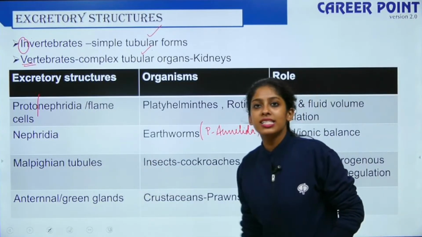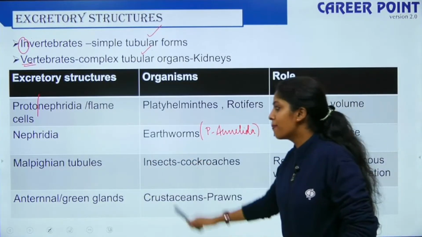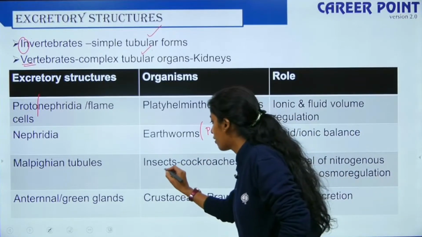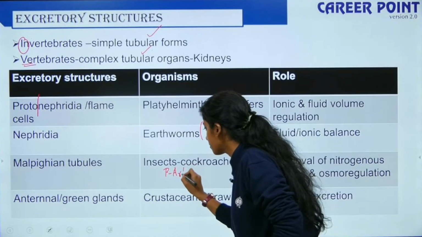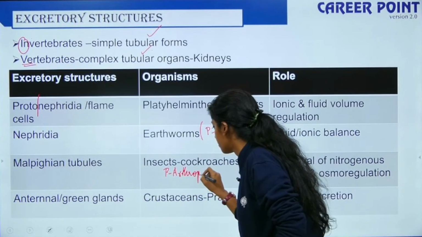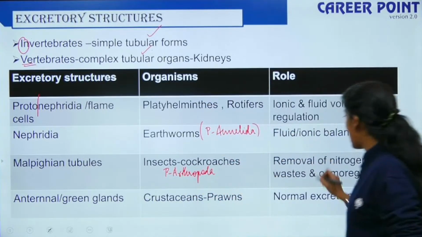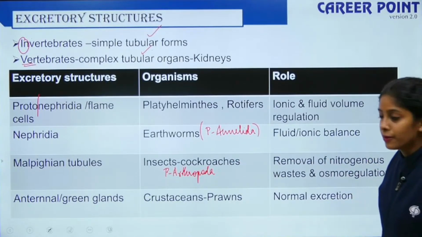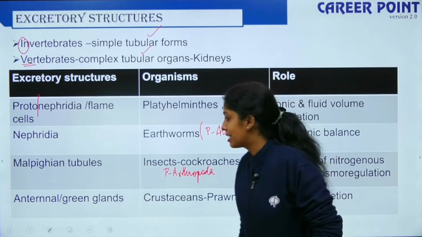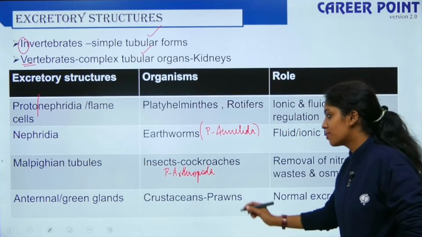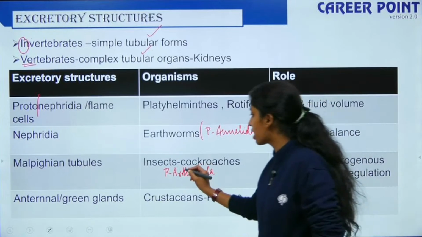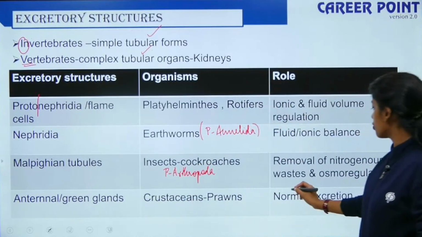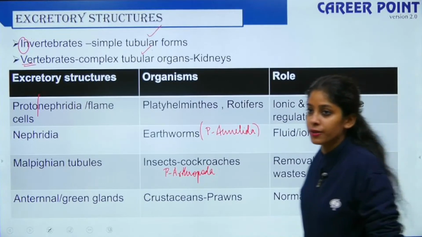The next one is Malpighian tubules. Malpighian tubules are present in insects like cockroach, phylum Arthropoda. They help in the removal of nitrogenous waste and osmoregulation. The last one is antennal and green glands, which is present in crustaceans, which are a class of Arthropoda. So this is normal excretion.